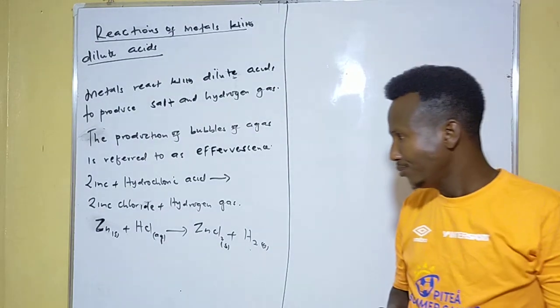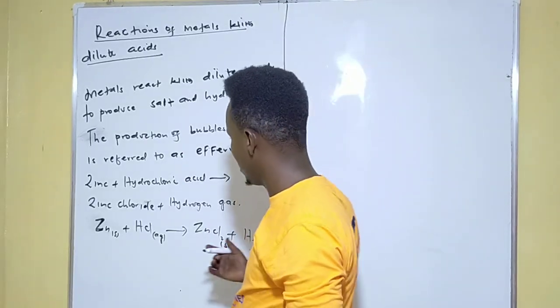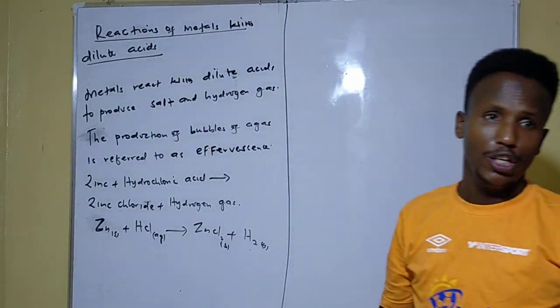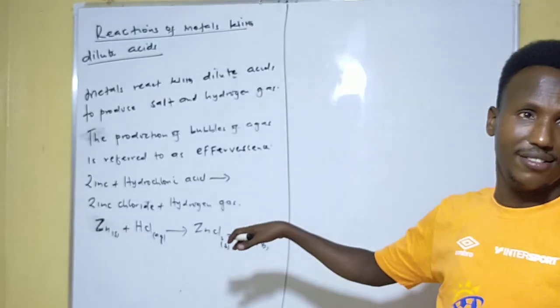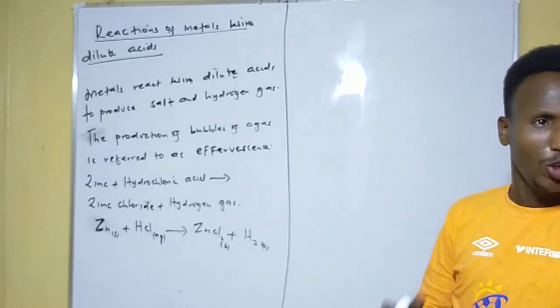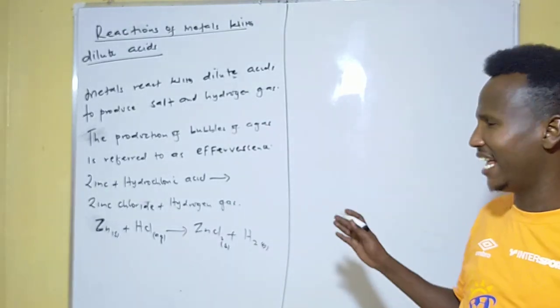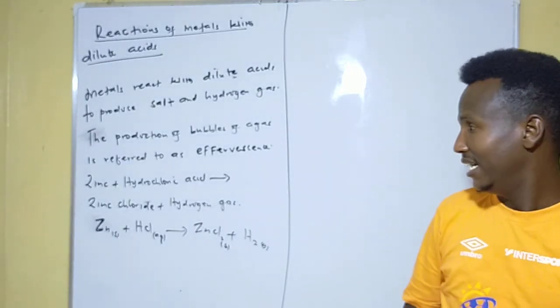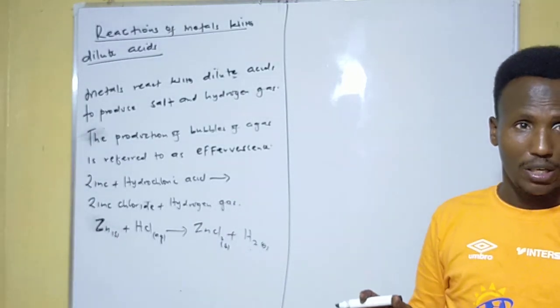Then, there are some metals that cannot react totally with dilute acids. Like now, copper does not react with either dilute hydrochloric acid or dilute sulfuric acid. Please bear in mind that.